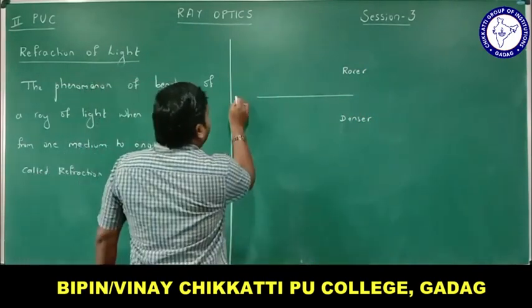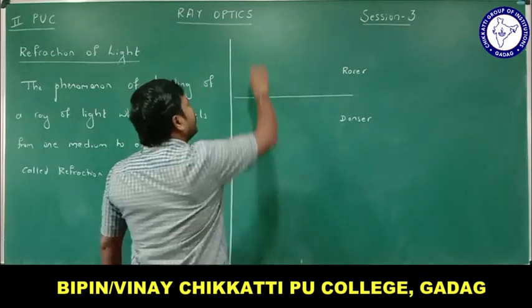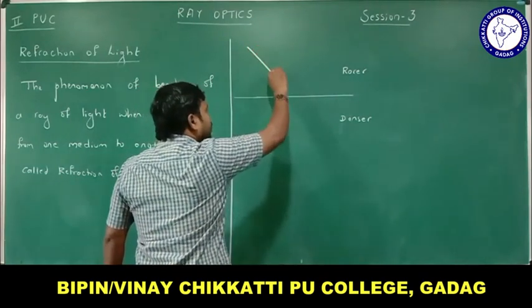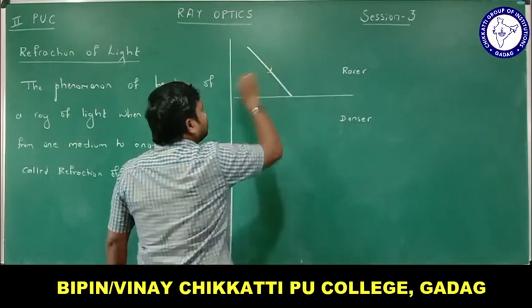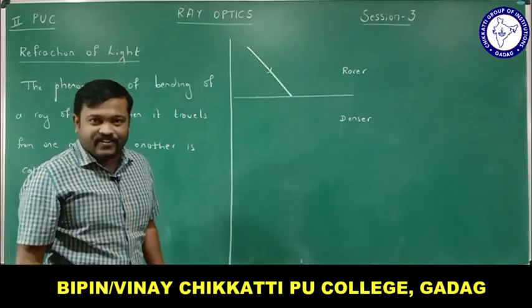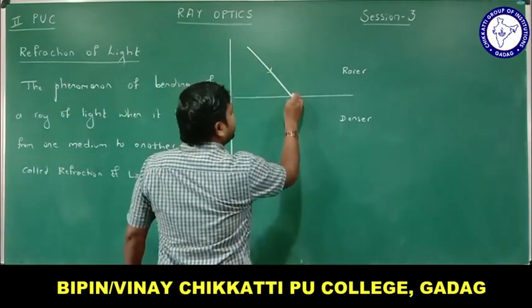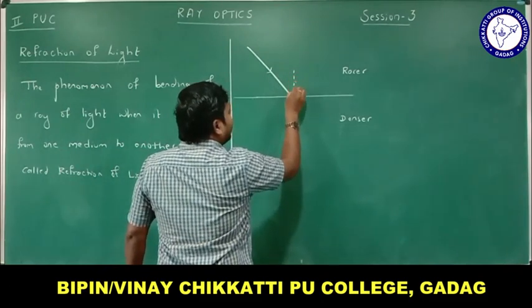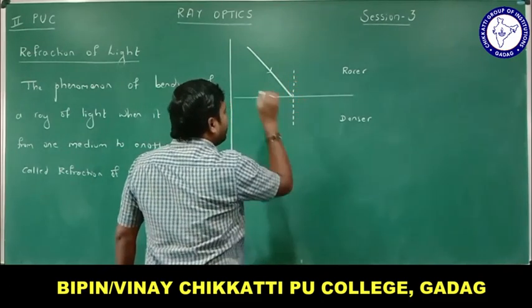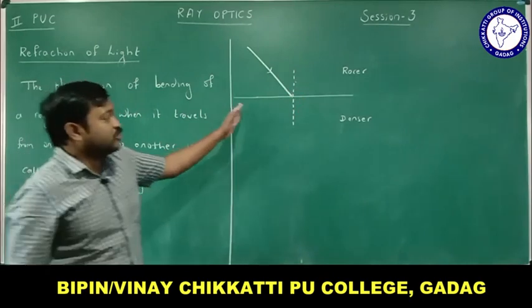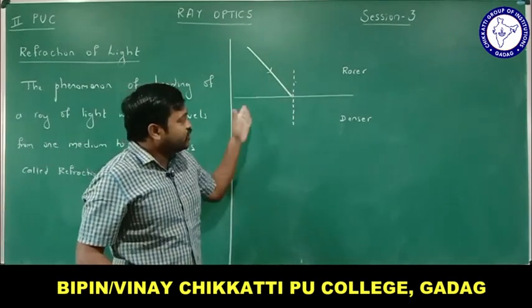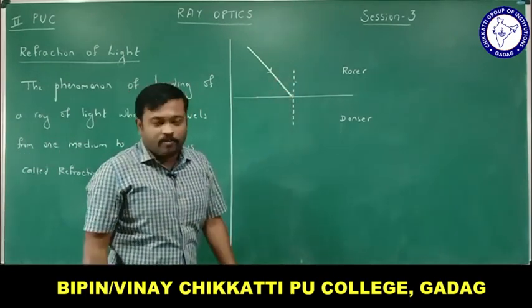When a ray of light travels from rarer to denser, let me take this ray. This is a ray of light, that is called the incident ray. At this point of incidence, let me draw a normal, a line which is perpendicular to the surface at the point of incidence. That is called the normal, right?